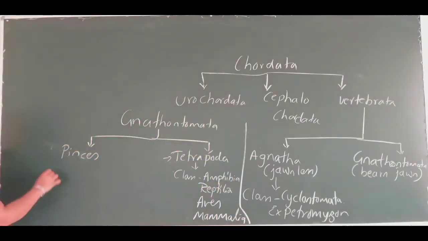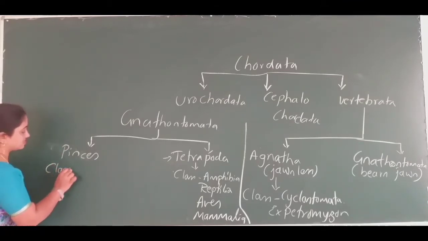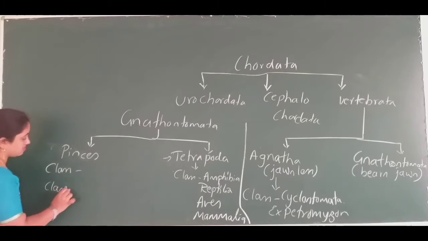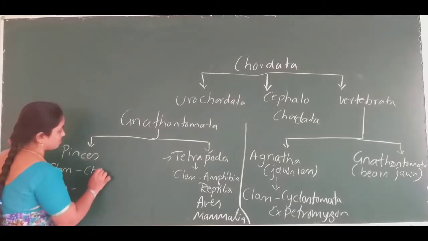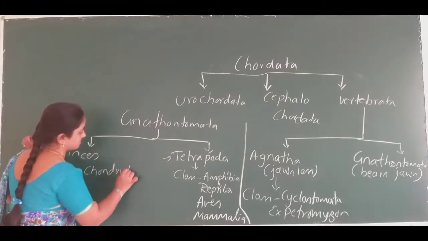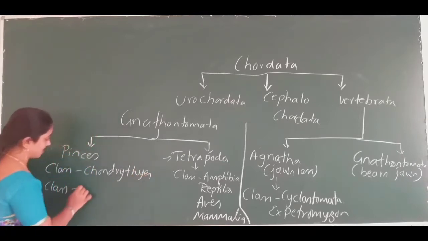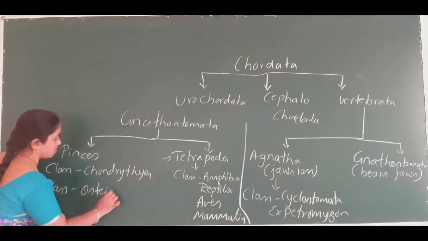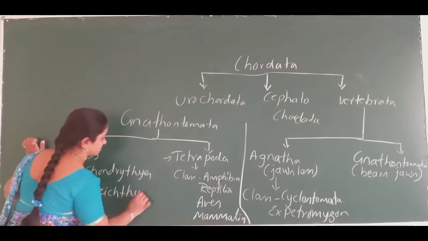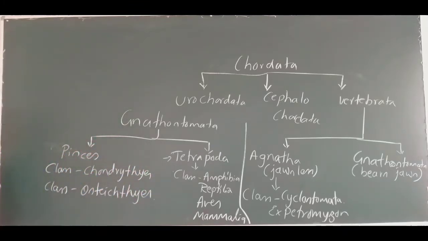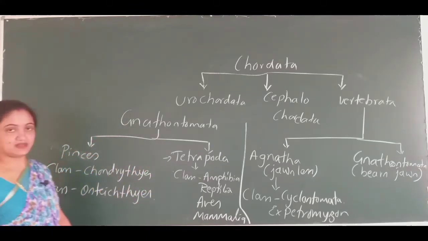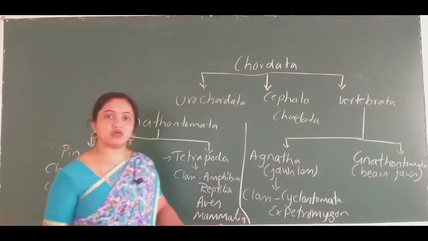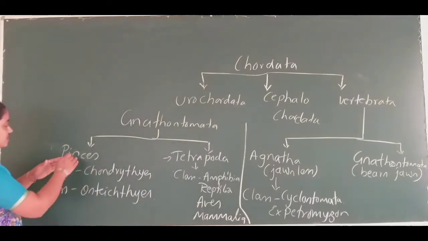Here also, the Pisces consists of 2 classes: one is Chondrichthyes and the other is Osteichthyes. The Chondrichthyes and Osteichthyes are the 2 classes that come under the superclass Pisces.